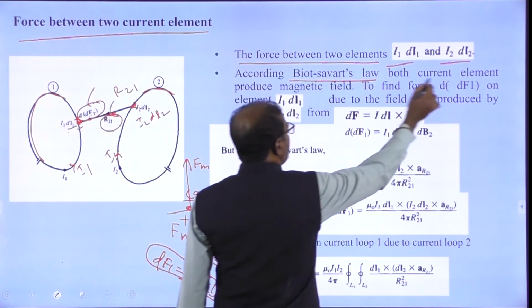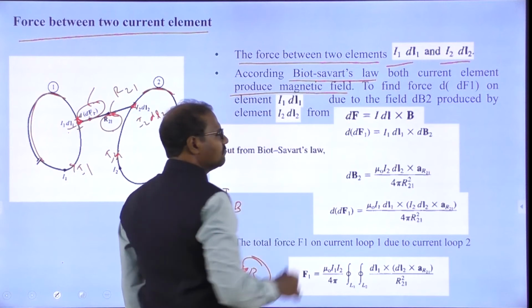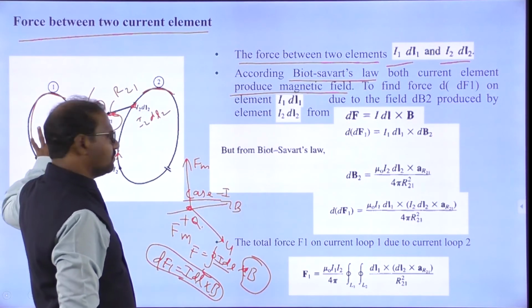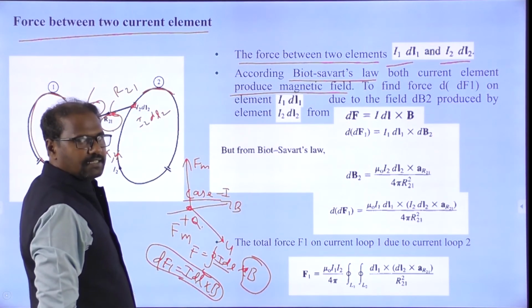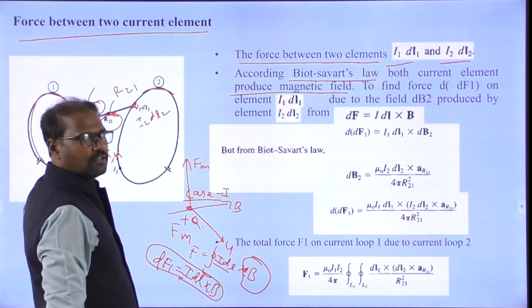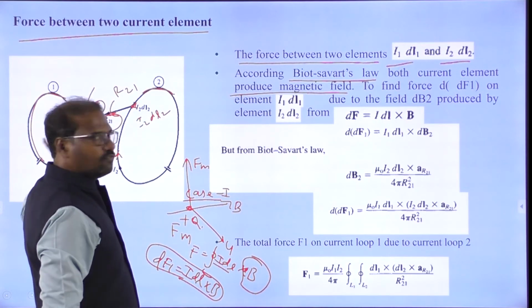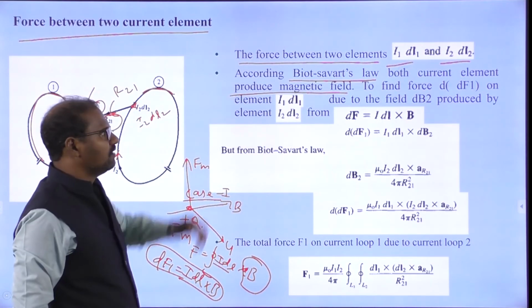According to the Biot-Savart law, both current elements produce a magnetic field. Surely there is a loop, a closed circuit, a conductor, and the conductor will produce the magnetic field. Both loops will be producing a magnetic field.